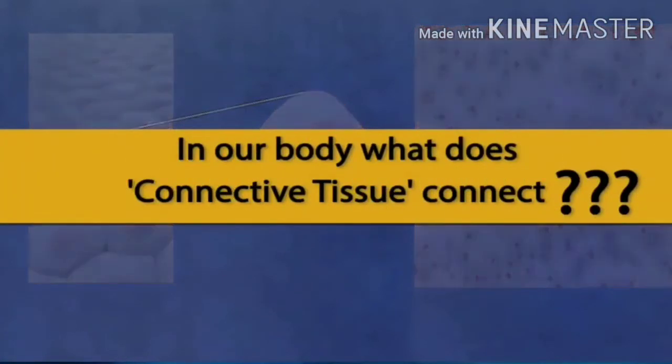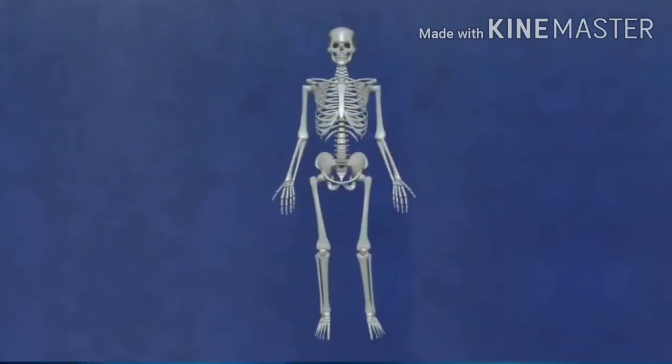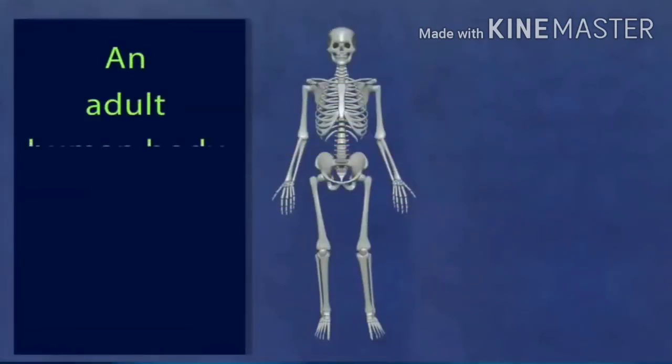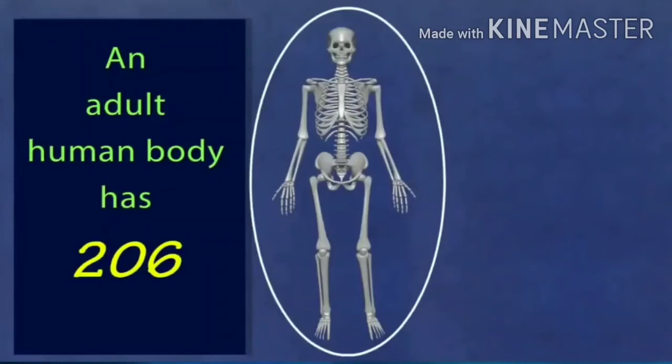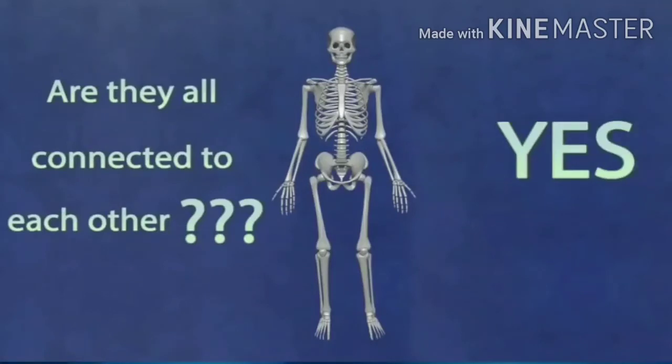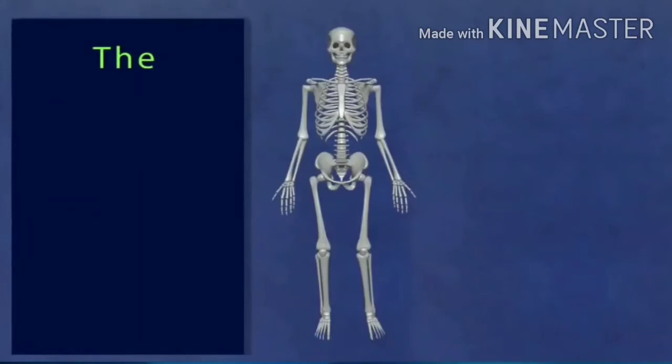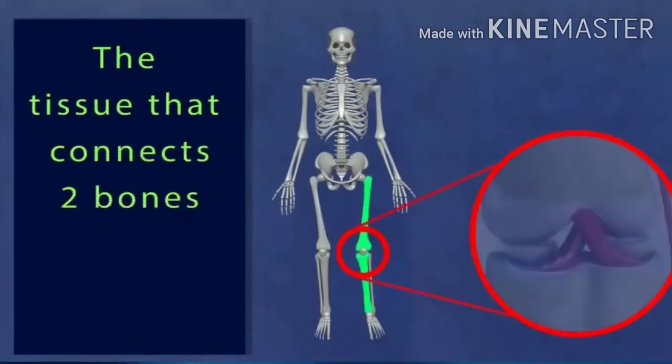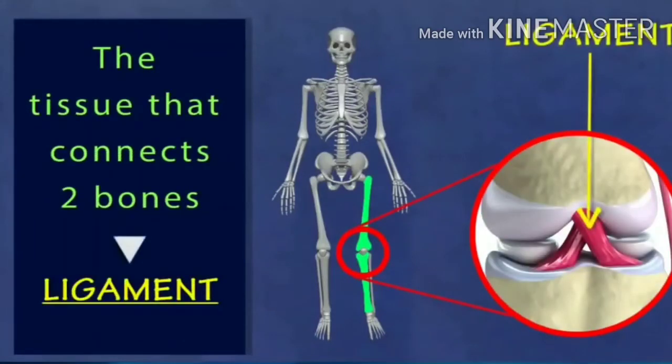To answer this, let's look at the human skeleton. An adult human body has 206 bones. So what do you think? Are they all connected to each other? Yes, they are all connected with this special type of connective tissue. The tissue that connects two bones is called a ligament.